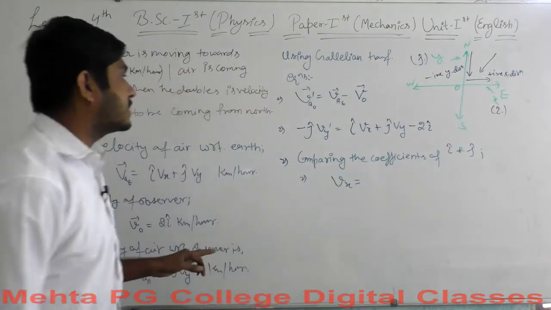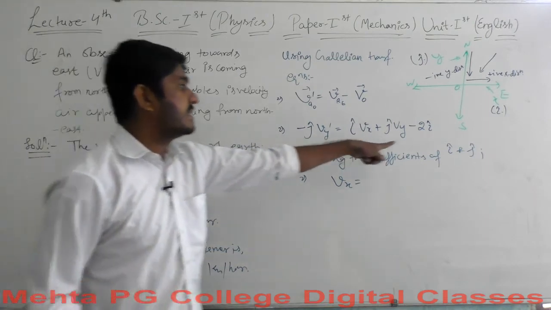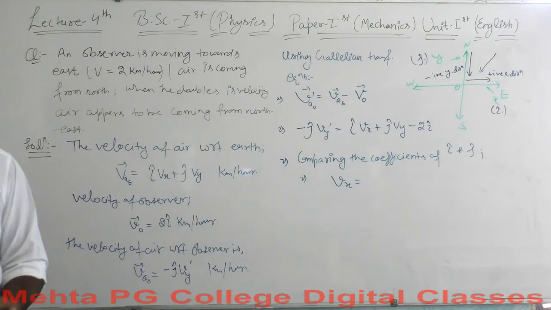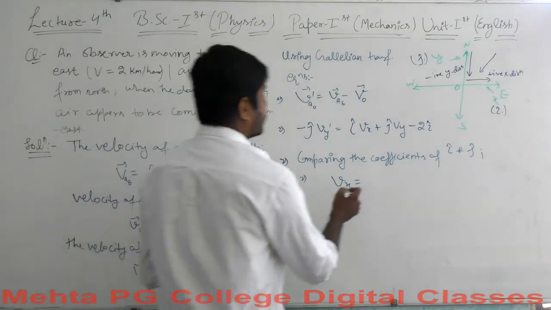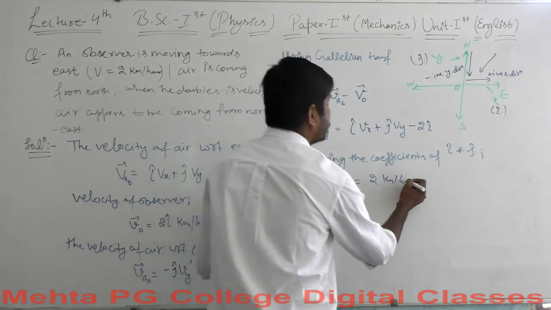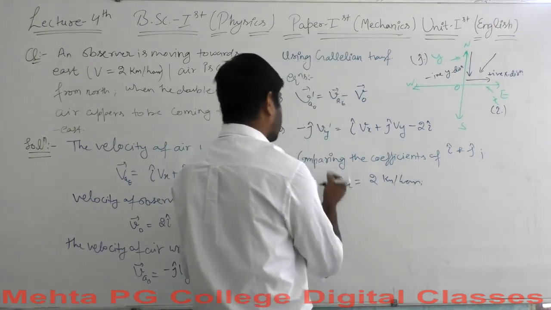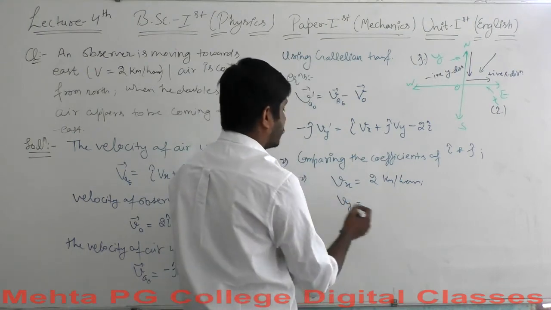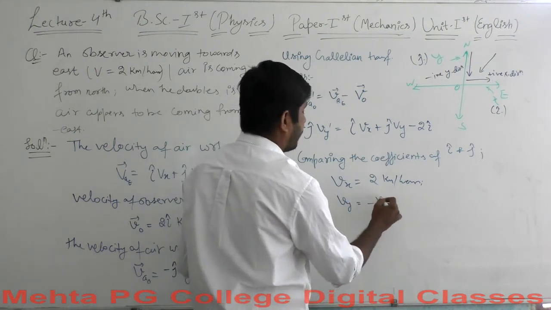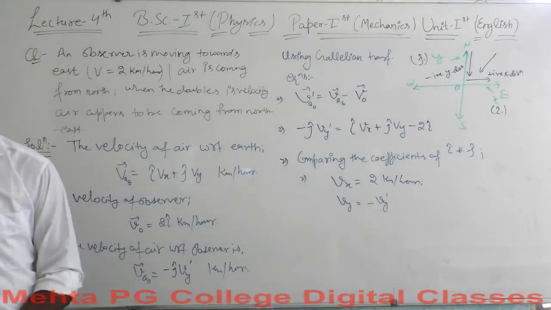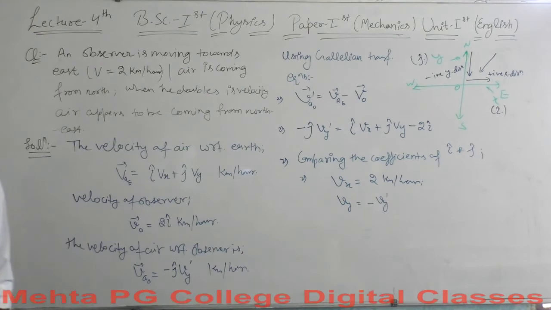Vx is equal to, this is the I cap here and this one is again the I cap, Vx is equal to 2 km per hour. Yes, Vx is equal to 2 km per hour, and Vy is equal to minus Vy dash. So this is the relation for both the velocity components here.